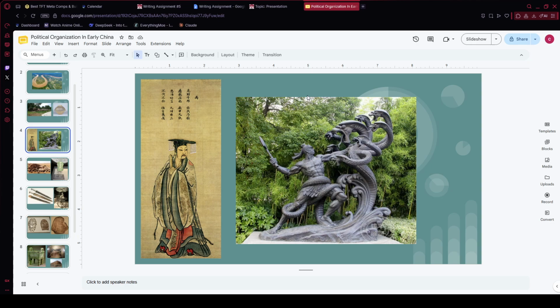According to the legend, the founder was a guy named Sage King Yu, and he's credited with organizing some of the first large scale public works projects in China, including efforts to control flooding, which ties back to the geography I mentioned earlier. What's actually important here historically is that the Xia helped establish the idea of hereditary rule, meaning political power stayed within one ruling family instead of being scattered and disorganized. That's a big deal because it was a more stable system, but even hereditary rule wasn't automatically permanent. Legend says that the Xia king became oppressive and ended up losing his kingdom to the founder of the next dynasty,